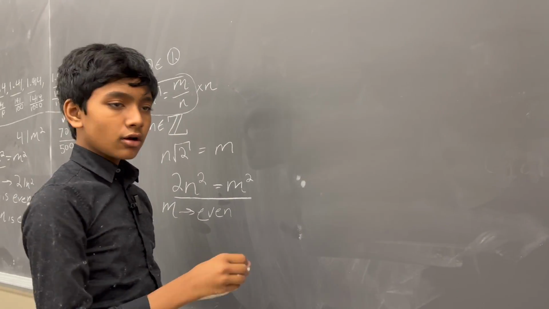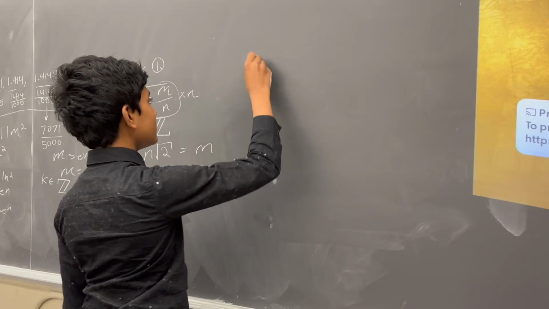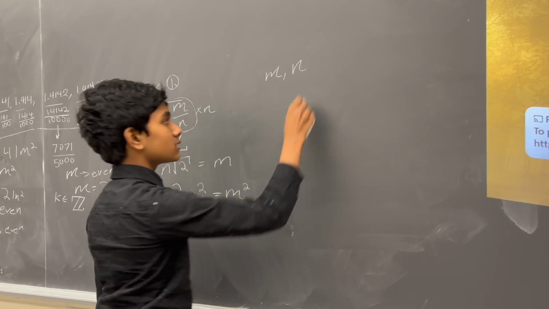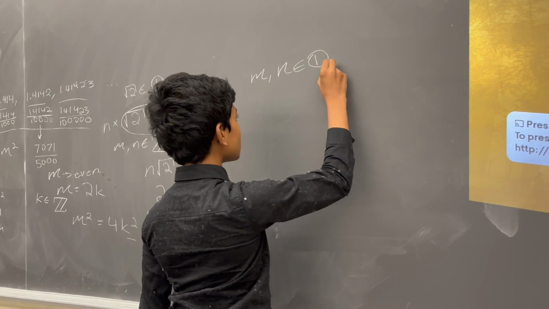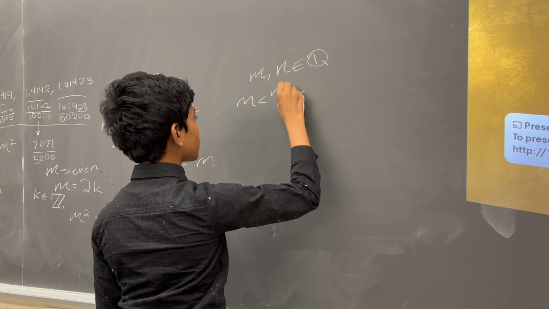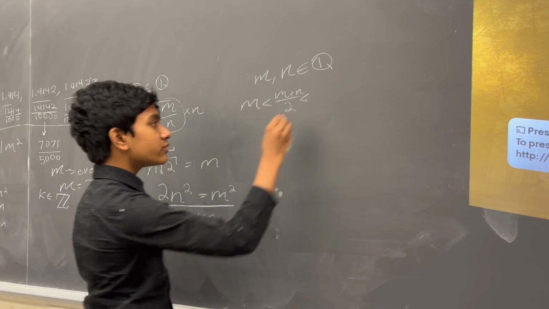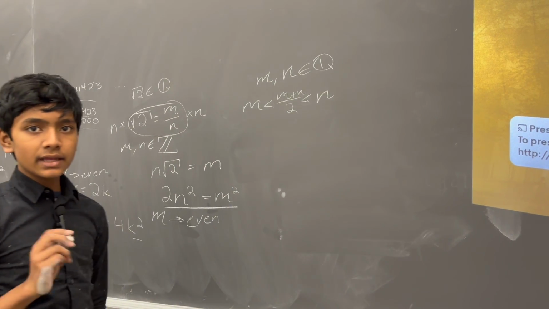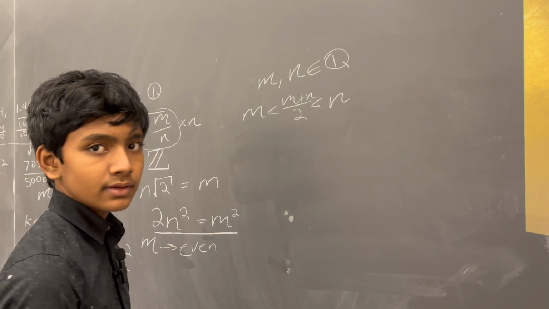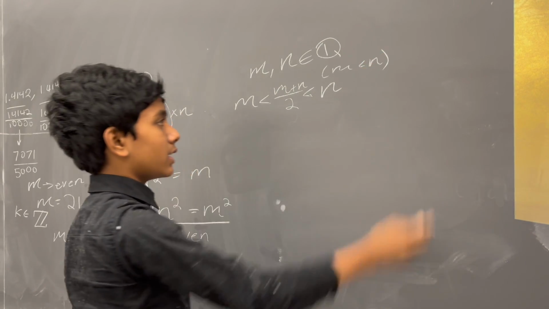Now, here's the thing. We tried to do this directly, but it clearly didn't work. So let's try doing it indirectly. We all know that if we take some two rational numbers, m and n, then their average, which is also a rational number, will be between them. So that means we can always find a rational number in between two other rational numbers. Doesn't take a genius to see this is true. But, oh wait, and this is of course assuming that m is the lesser one and n is the greater one.